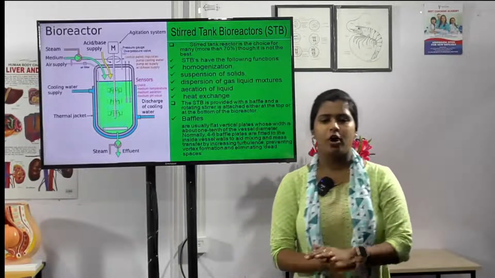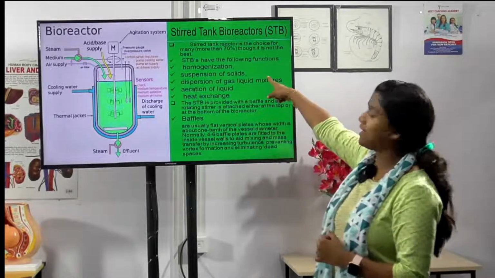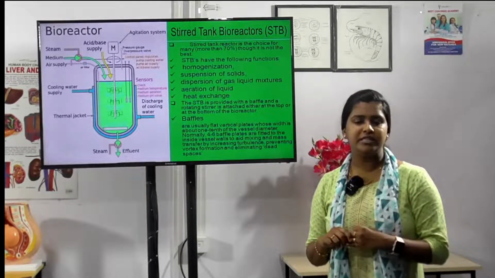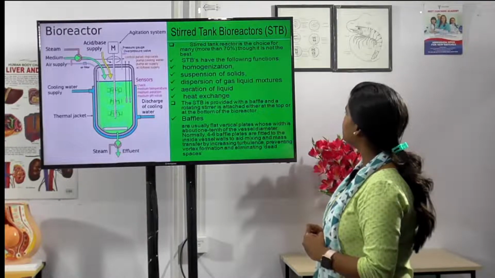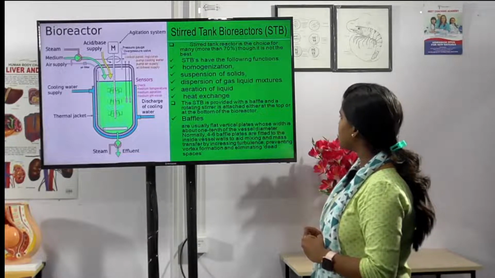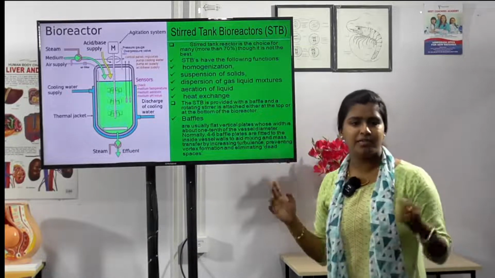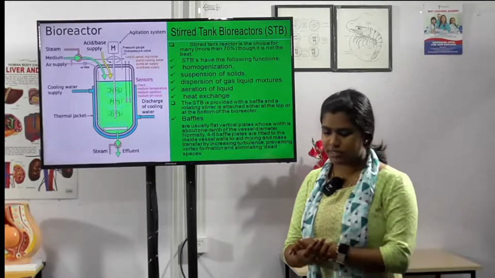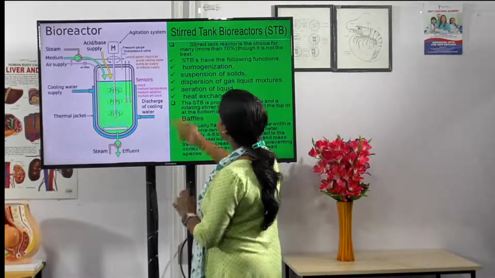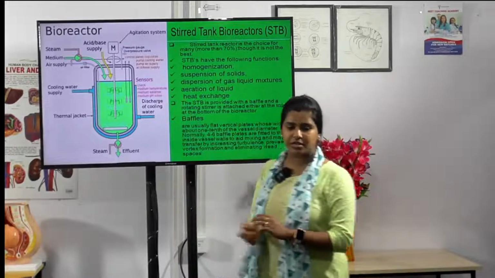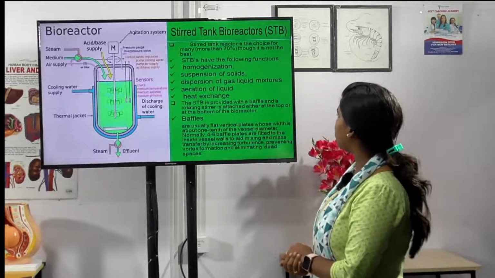Okay. Now let us see the components of bioreactors. The first one is an agitator system, then an oxygen delivery system, and then a foam control system, then a temperature control and a pH control system. Okay, pH, temperature, aeration control system, and then a sampling port to withdraw the culture.